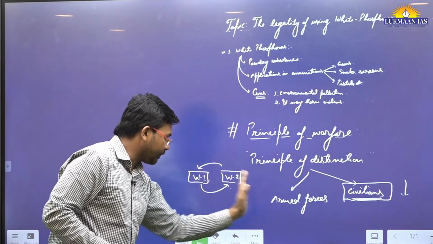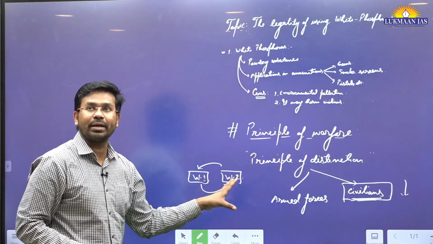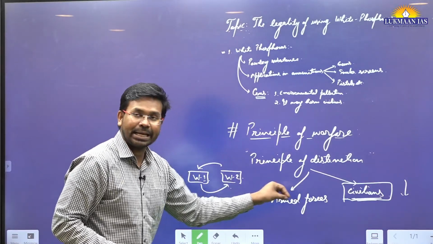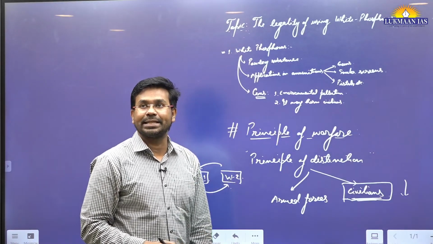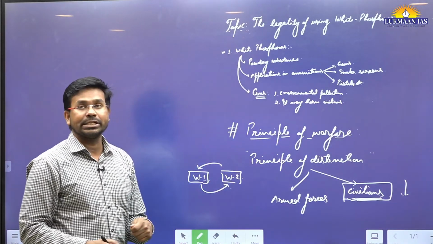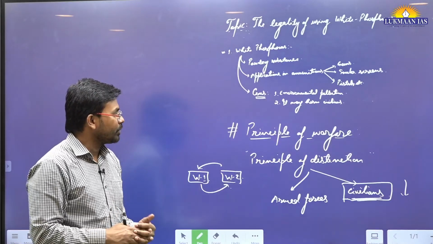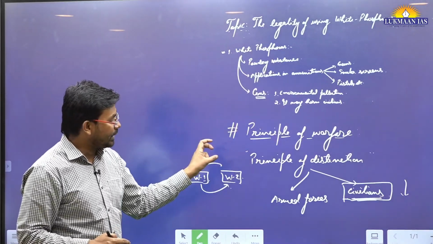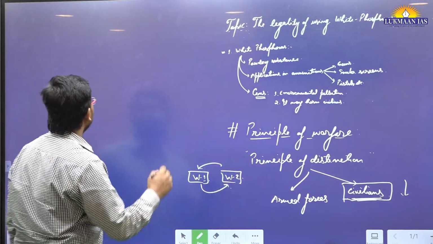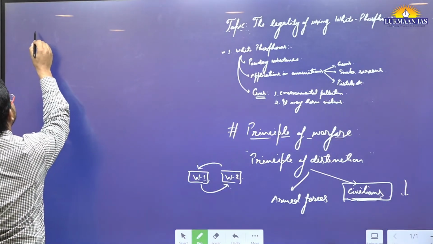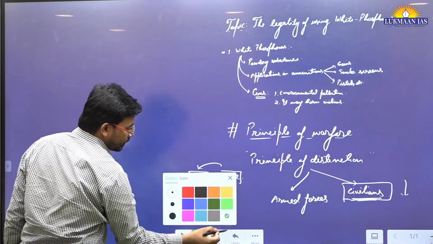If parties are at warfare with one another, they can attack the armed forces of the other country. This is known as the principle of distinction. This is a part of international humanitarian laws. But today we are going to talk about some conventions.